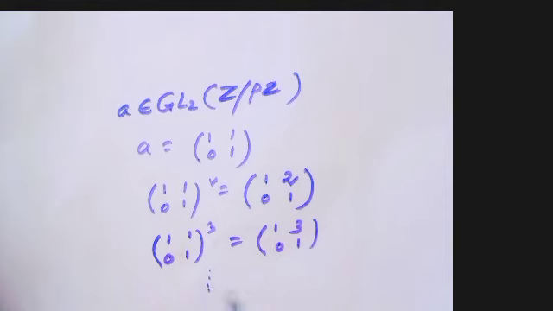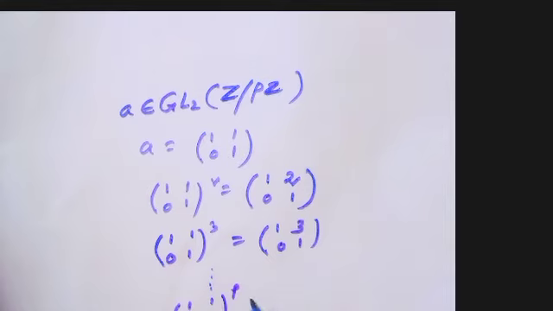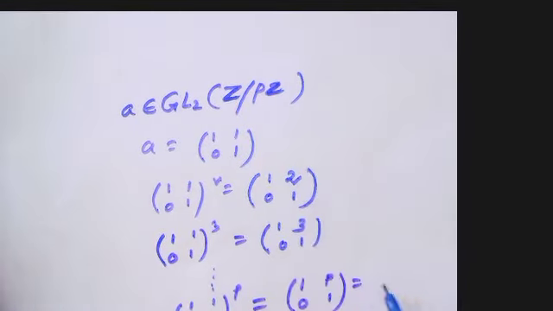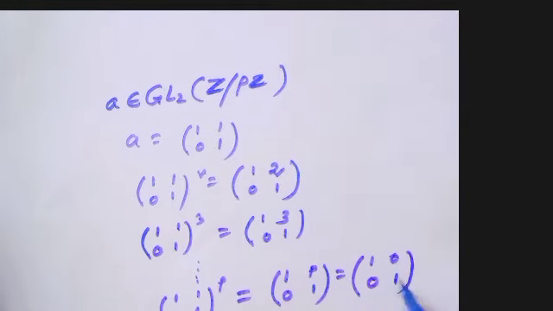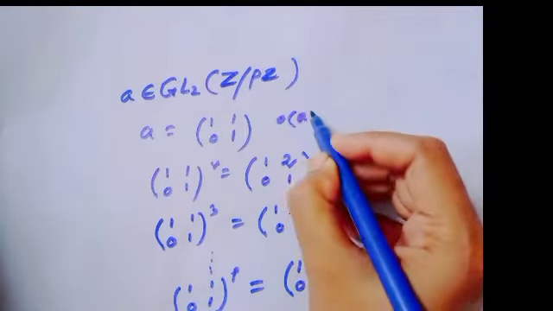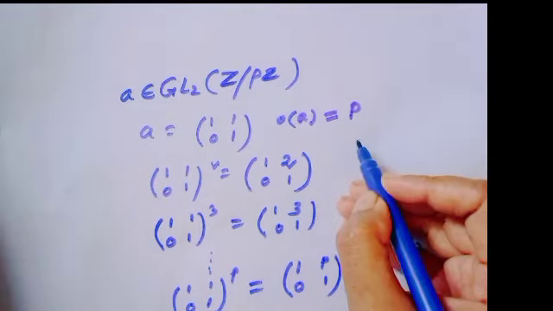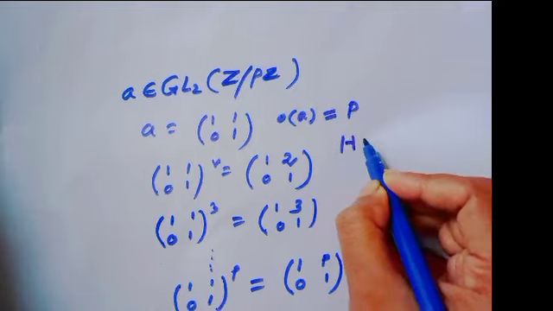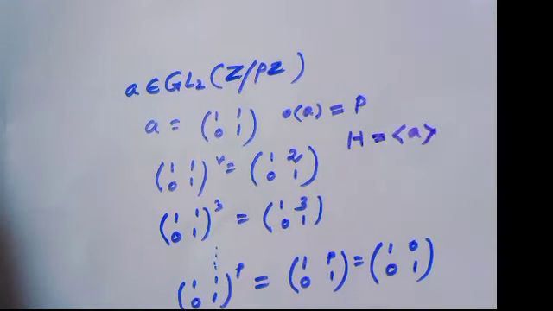And if you keep going on, the matrix to the power P would be [[1,P],[0,1]], which is equal to [[1,0],[0,1]]. This is the identity matrix, meaning the order of this element is P. And this generates a subgroup, call it H, which is the cyclic subgroup generated by A.